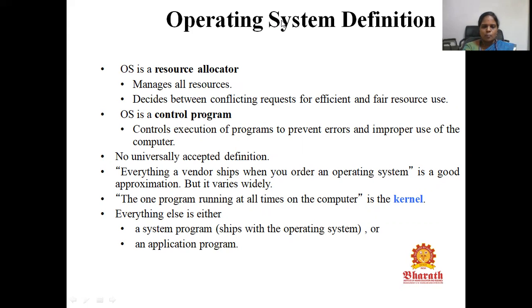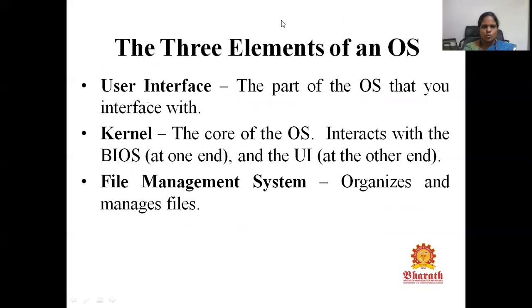Next, the important component of the operating system is kernel. Kernel is a program that is running at all times on the computer. Everything else will be called a system program or application program. A system program means the program that is built inside the operating system. The program for applications which we are using is called an application program.